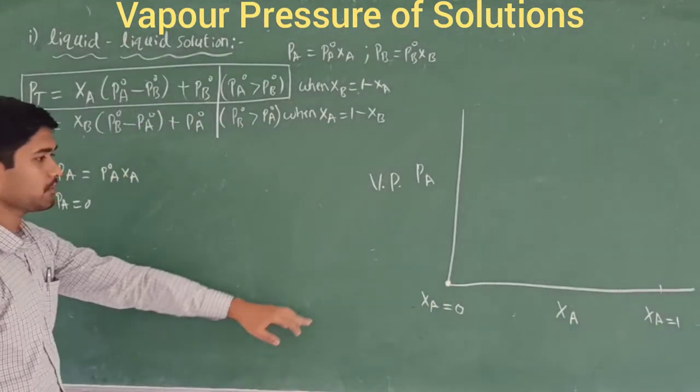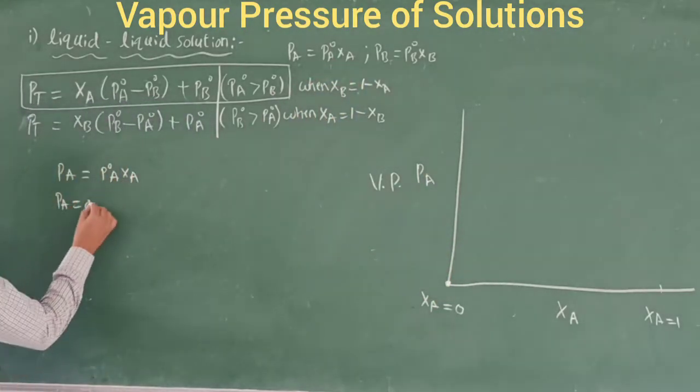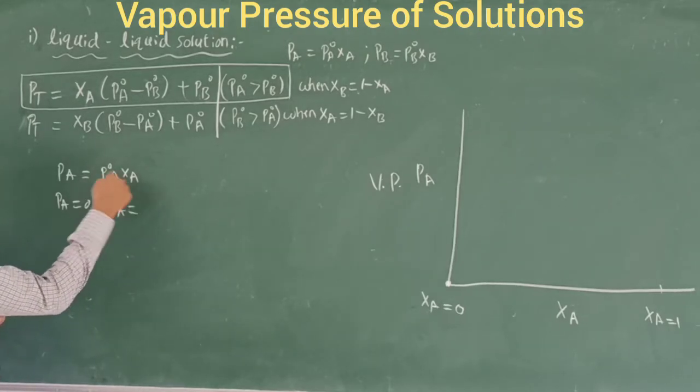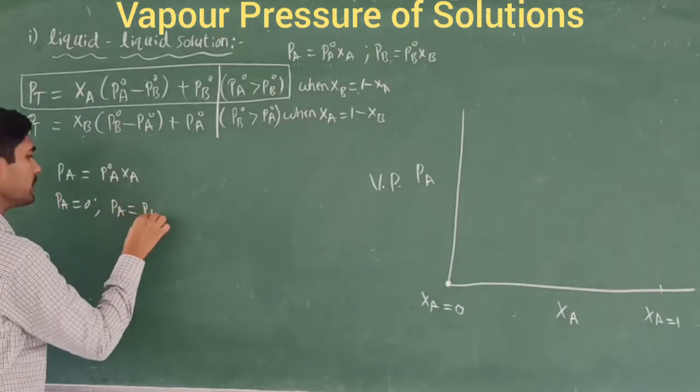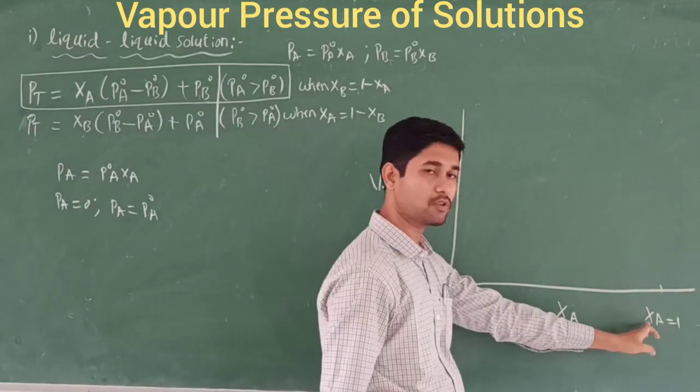Now I am going to substitute the value XA is equal to 1. This is one condition. When I put XA is equal to 1, it becomes PA is equal to PA naught. That is, PA is equal to PA naught when XA is equal to 1.